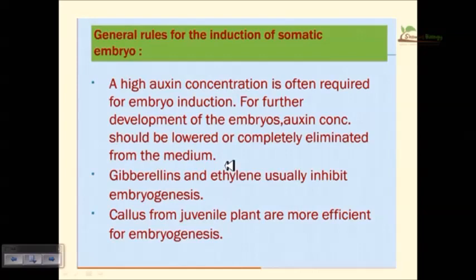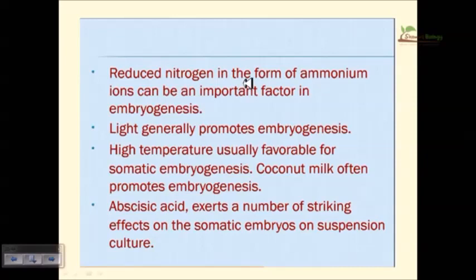apical bud. And also callus from juvenile plant is more efficient for the embryogenesis. Okay, so these are some features about the embryogenesis or somatic embryogenesis. And also reduced nitrogen in the form of ammonium ions can be an important factor for the embryogenesis. Light generally promotes embryogenesis. High temperature is favorable for the embryogenesis or somatic embryogenesis.